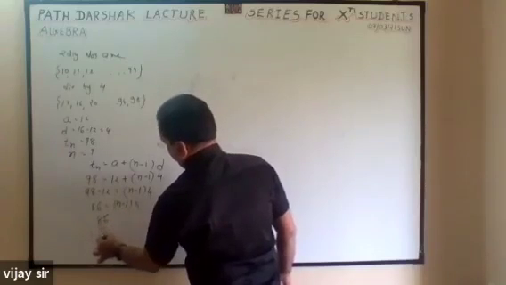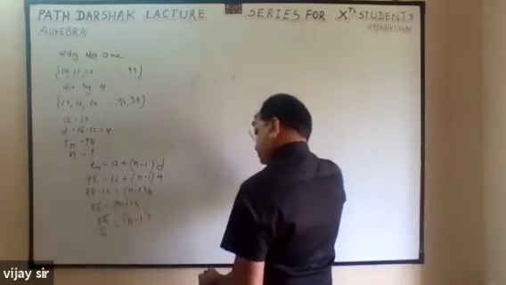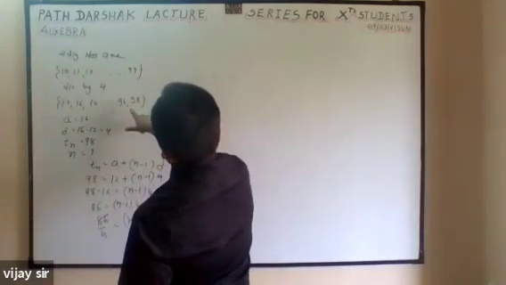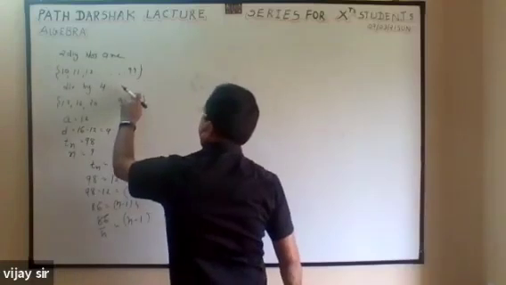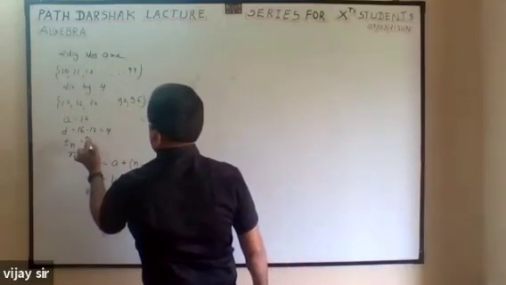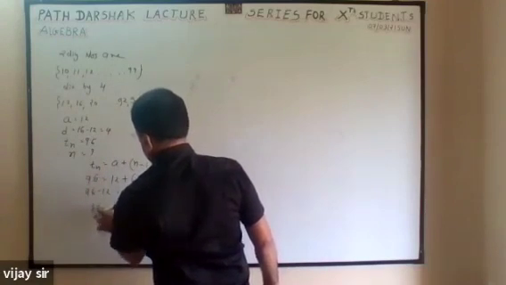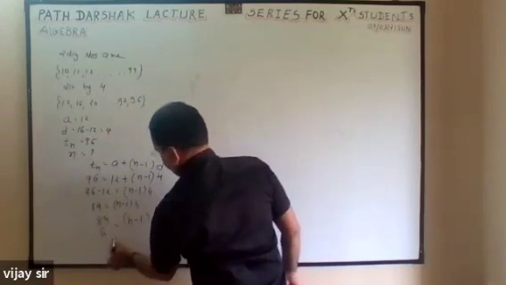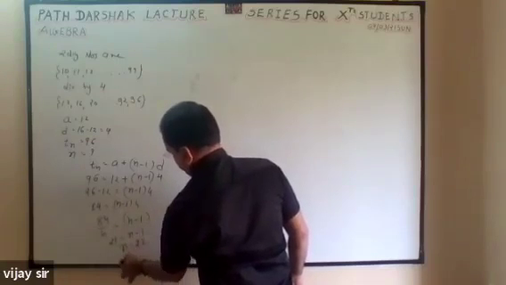Then 86 by 4 is (n minus 1). 98, is it correct? 100 less 4, sorry, so it will be 96, 92. It was my mistake, sorry. So it is 21 equals n minus 1. So this comes to this side, so n is equal to 22 now.